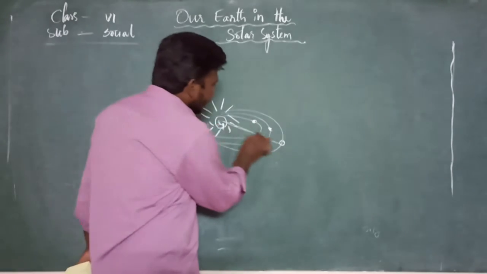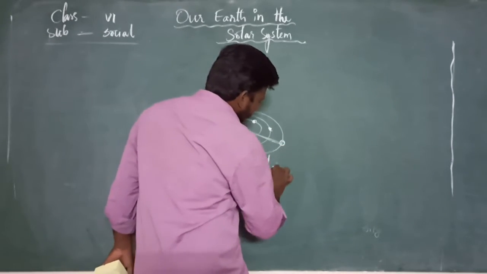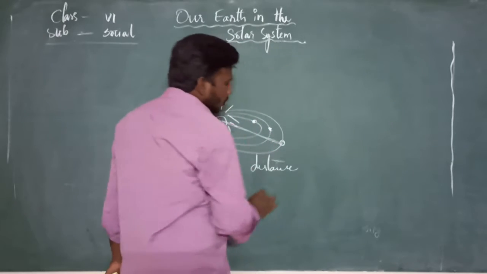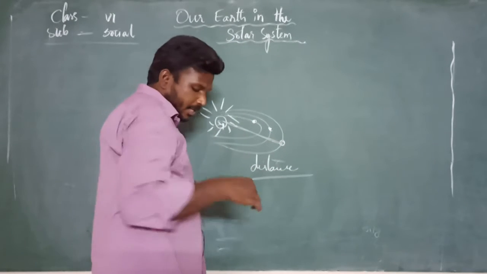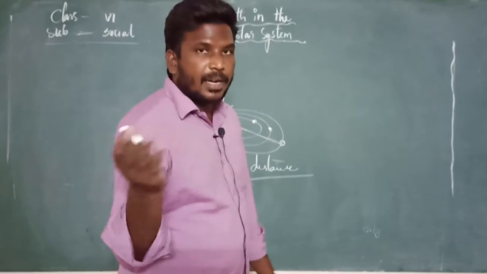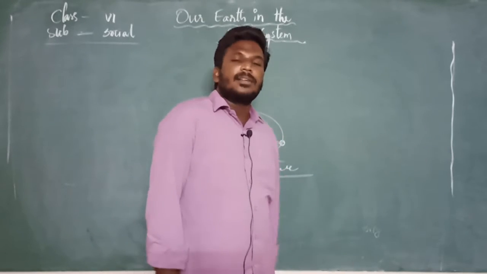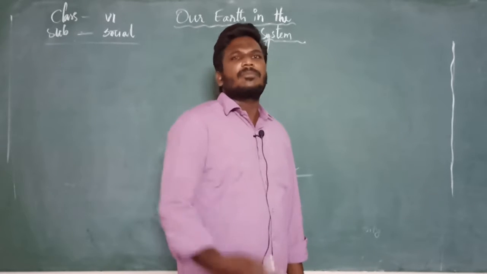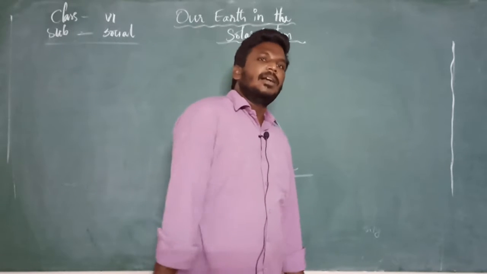So let us calculate the distance. How much distance? You won't believe. For example, from here to Hyderabad in Tamil Nadu, we have some hundreds of kilometers, some 400 or 500 or 600.